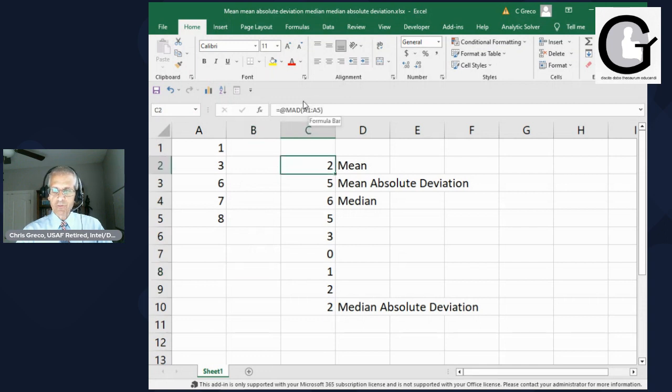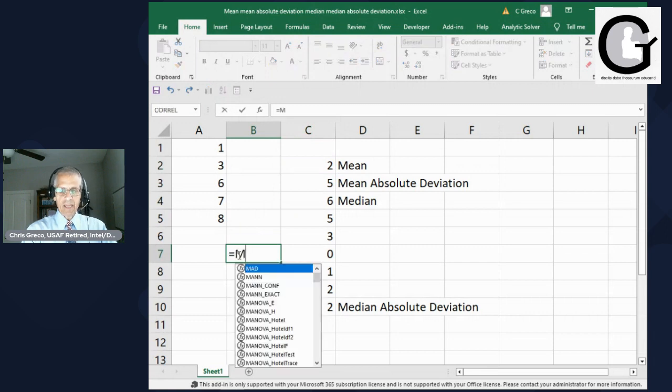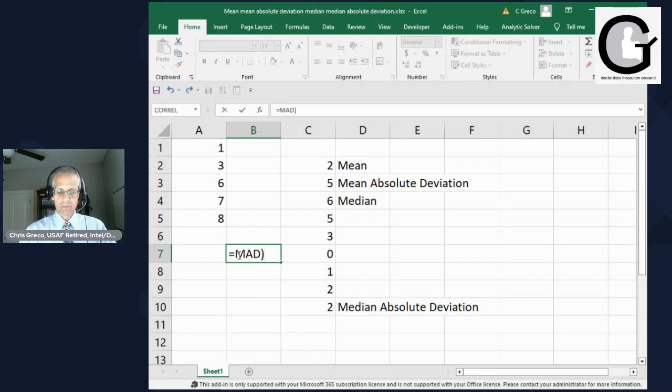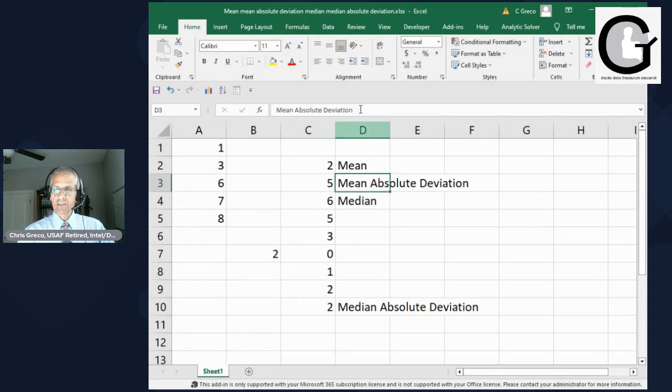This is the mean absolute deviation, which is now we're going to do the mean absolute deviation, and we're going to take these 5, and you get 2. So basically, and just to make sure you don't get confused, this is the mean, and this is the mean absolute deviation. So you don't get confused on that. So basically this is the MAD, this is the mean.